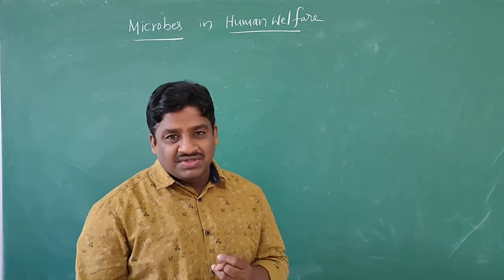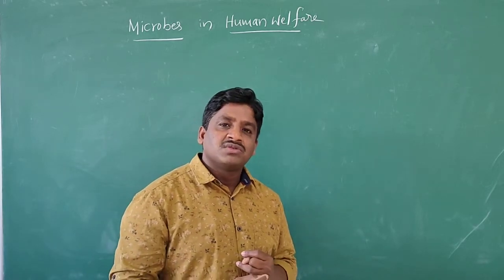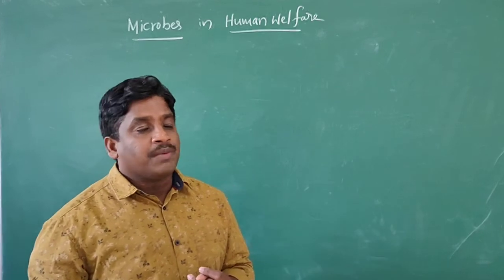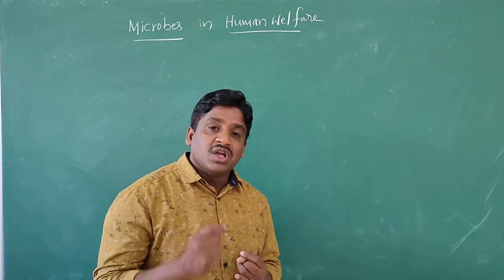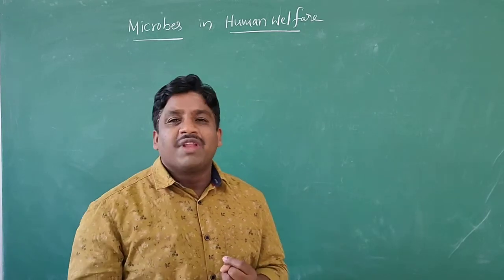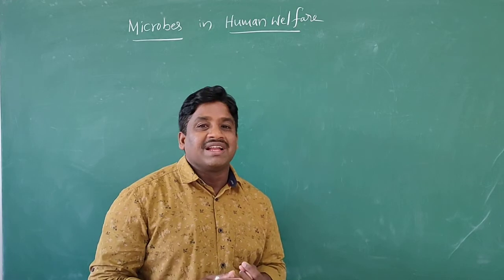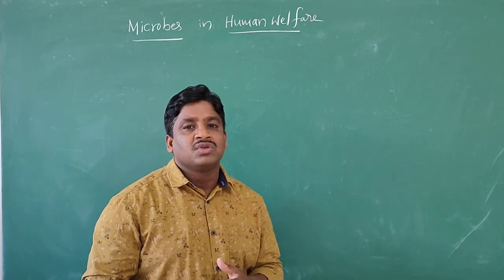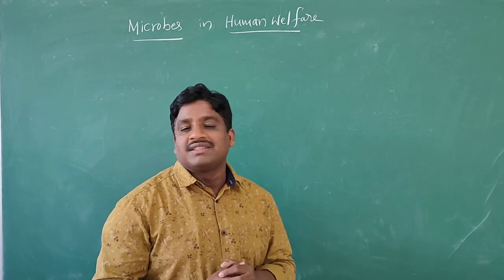Microscopic plants are the phytoplanktons, microscopic animals are the zooplanktons, and microbes are bacteria and viruses. All these are present in the biological system on the earth.